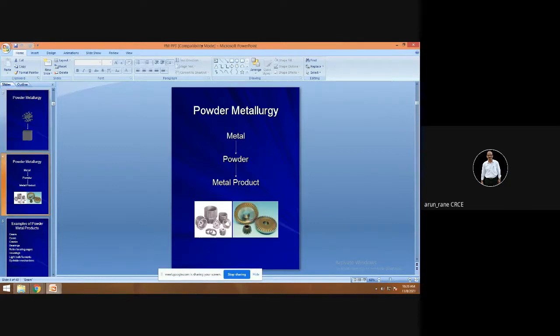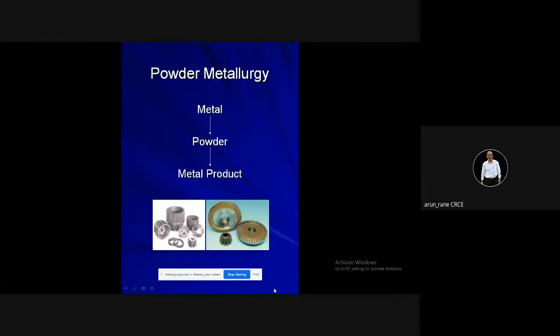These are the various components. Basically, powder metallurgy is limited to smaller components, especially sizes up to 50 mm and thickness around 20 mm. It is limited for smaller components because, no doubt, you can manufacture bigger components also, but then powder metallurgy becomes a very expensive process. The die will be very expensive.